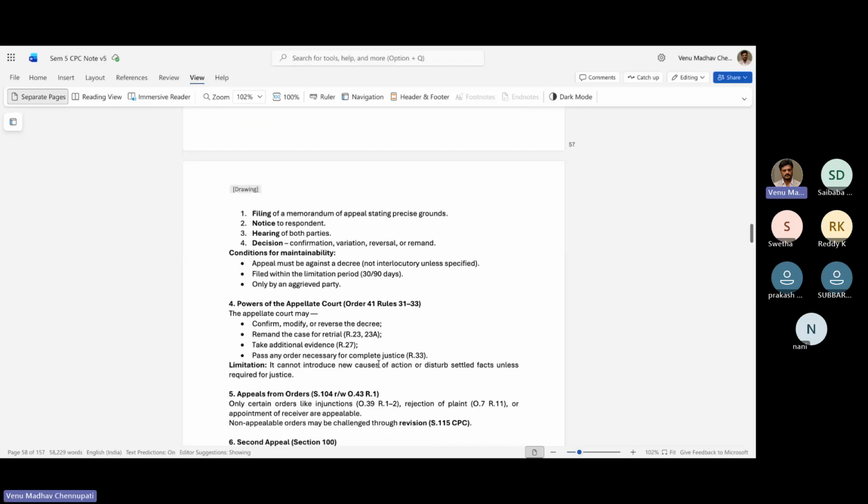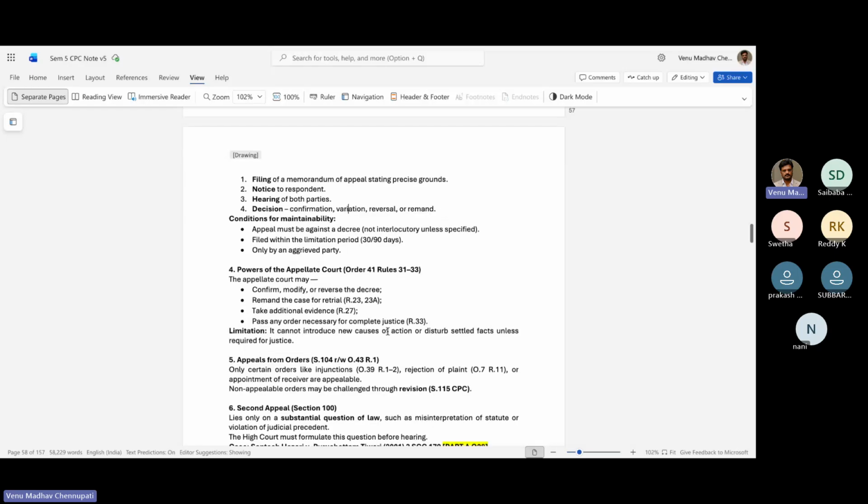And the powers of the appellate court are that the appellate court may confirm, modify, or reverse the decree, remand the case for retrial, take additional evidence, and pass any order necessary for complete justice. So these are the different things which the trial court and appellate court can do.